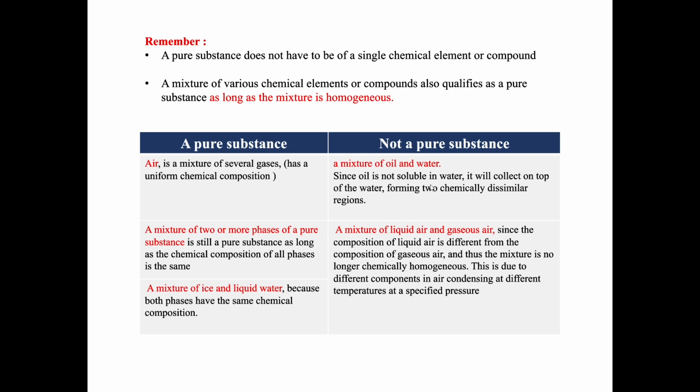It will collect on top of the water, forming two chemically dissimilar regions. So it will be like two layers, like we said before. A mixture of liquid air and gaseous air, since the composition of liquid air is different from the composition of gaseous air, and thus the mixture is no longer chemically homogeneous. This is due to different components in air condensing at different temperatures at a specified pressure.